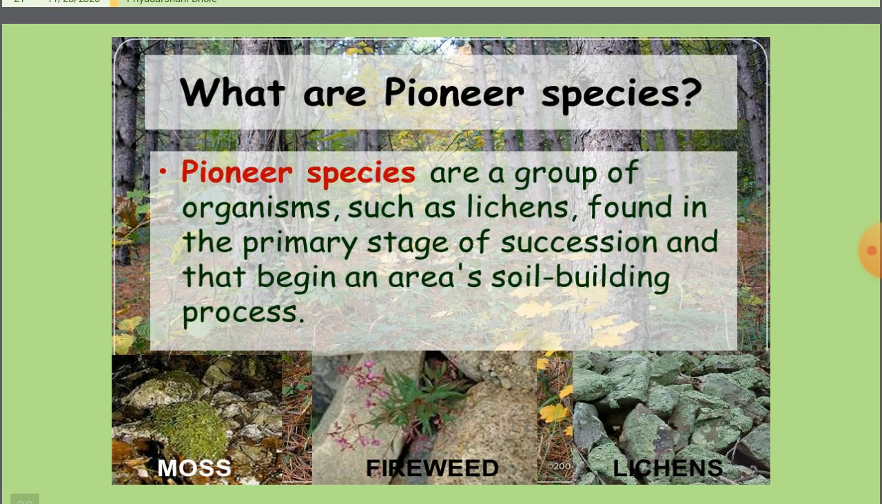What are pioneer species? The pioneer species are a group of organisms such as lichens found in the primary stage of succession, which begin an area's soil building process. Examples are moss, fireweed, and lichens. They are very important for the formation of soil. These are pioneer species.